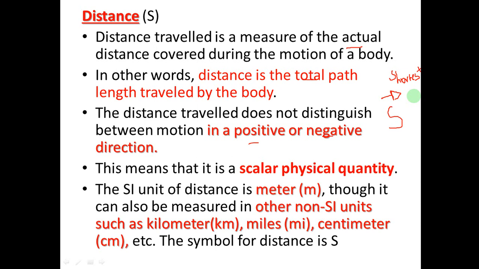It can be in a positive or negative direction ሊሆን ይችላል።